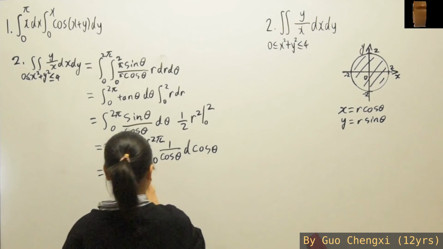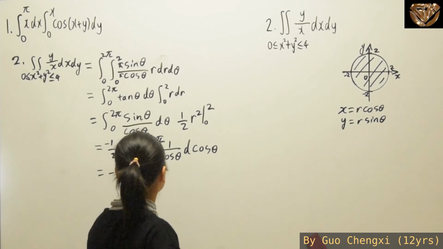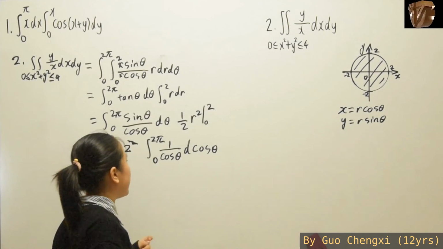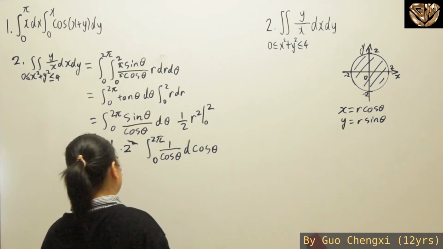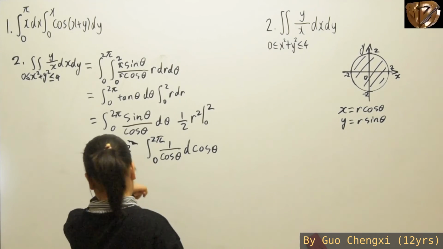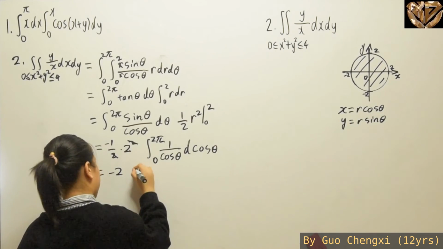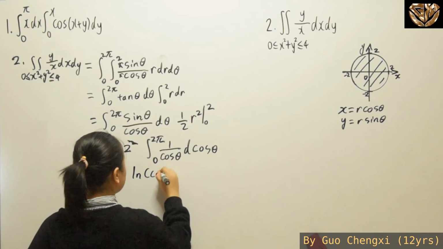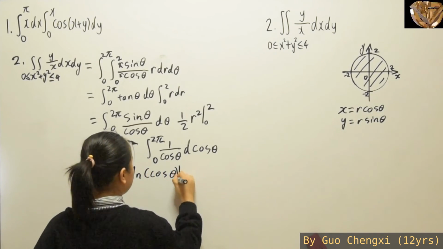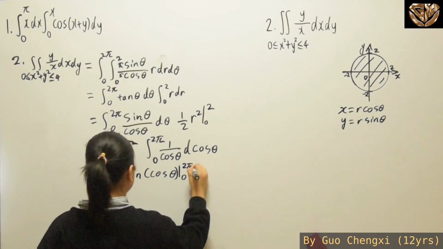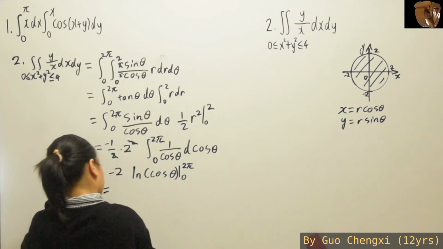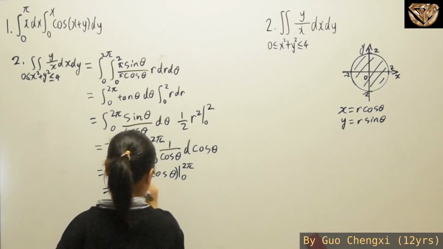This is basically the same idea as dx over x integration. When you integrate dx over x, you get a ln, right? So you're going to get ln cosine theta from 0 to 2 pi. Apparently over here we have negative 2.